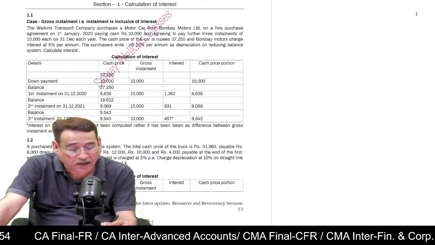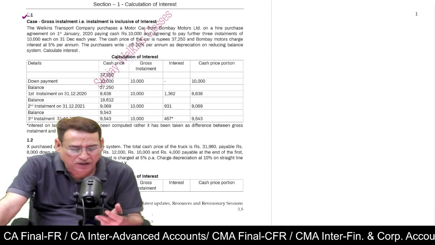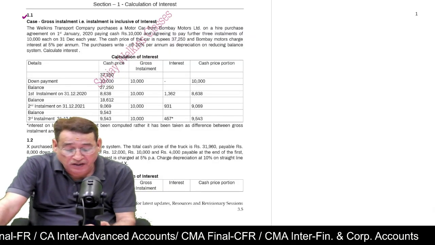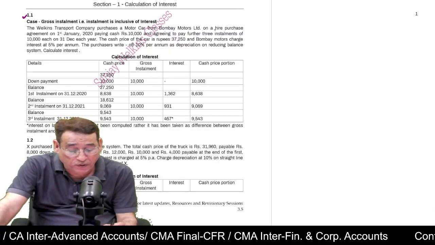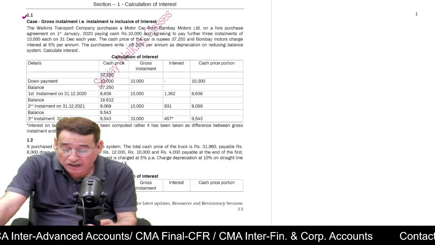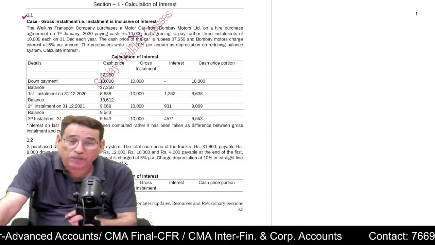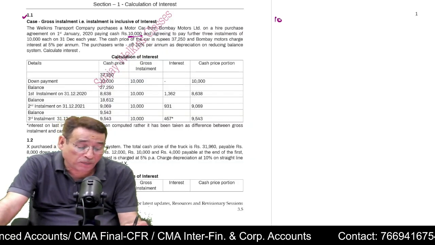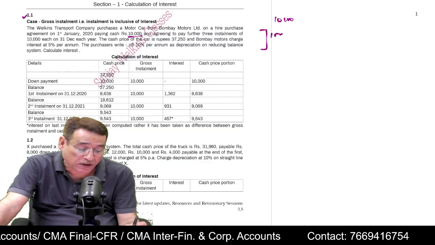This is exactly what I am going to start off with. So as you can see in this particular question, just a quick recap. Now in this case it is given that a company has purchased a motor car from Bombay Motors paying higher as per the hire purchase agreement, and it was decided that they are going to pay 10,000 as the down payment and further 3 installments.